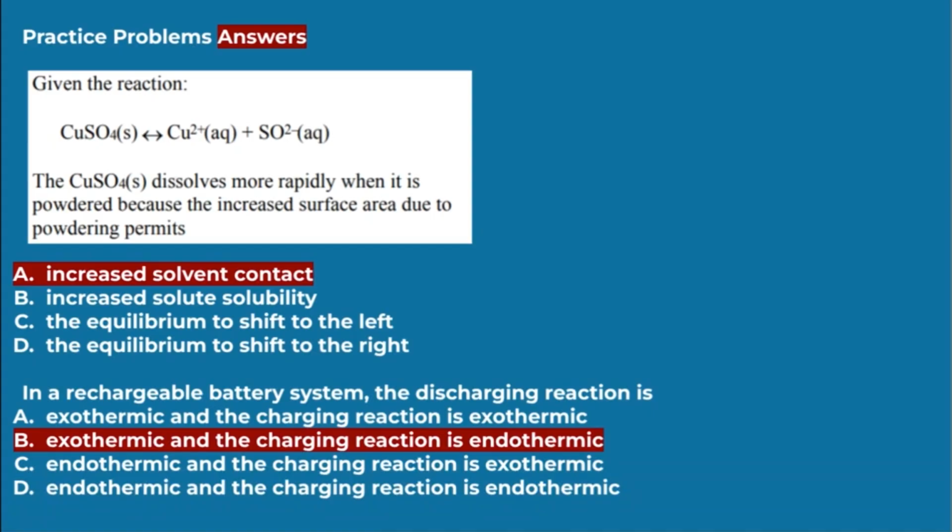Then, in a rechargeable battery system, the discharging reaction is exothermic and the charging reaction is endothermic. When the battery is discharging, it's using up the power that has been stored inside it, so it's releasing heat, and this is an example of an exothermic reaction. Then when it's charging, this is going to be endothermic because it's the opposite, and instead it's gaining heat and energy.